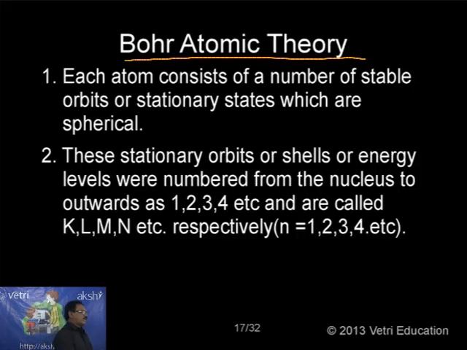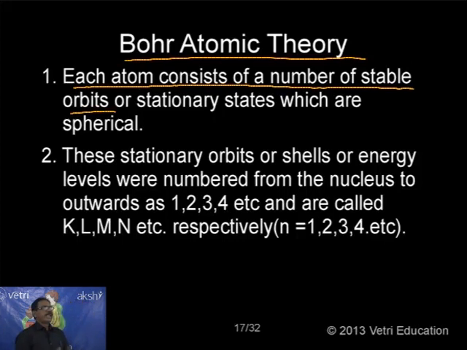What is Bohr atomic theory? This is the most important theory. Each atom consists of a number of stable orbits. According to Bohr, each atom consists of a number of stable orbits or stationary states which are all spherical, round. That is the first thing. Okay, this is number one.